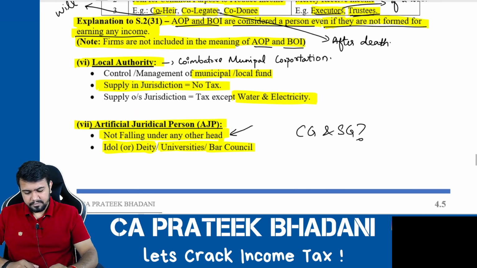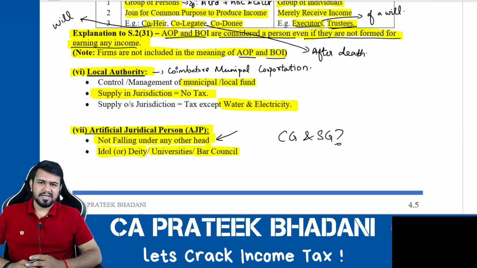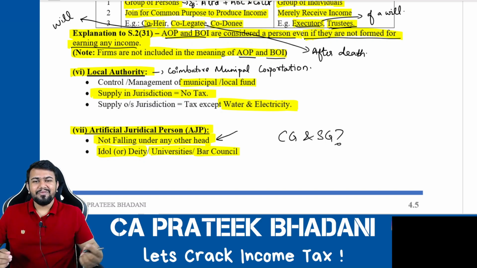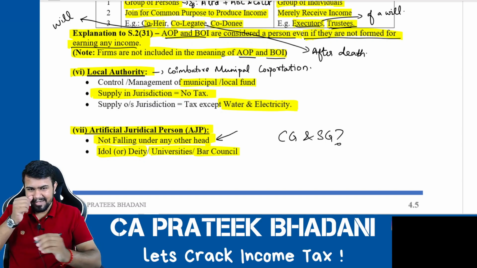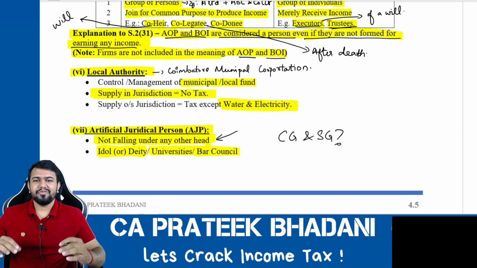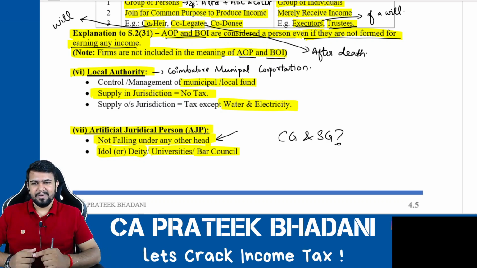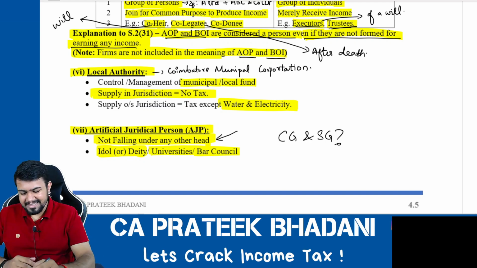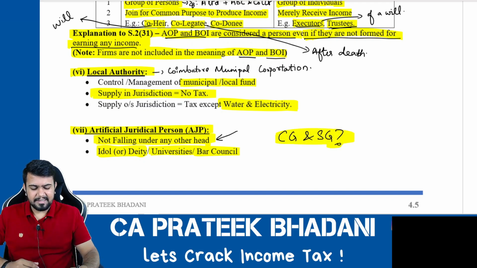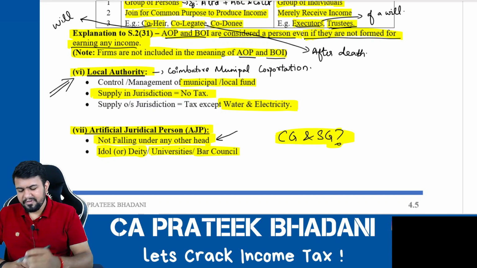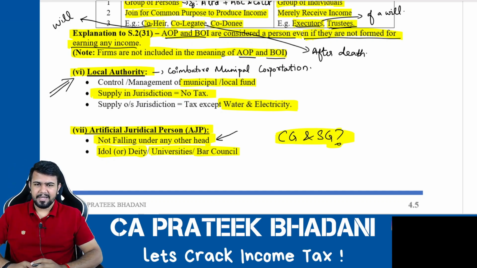But Kanna, this is where the beauty of interpretation comes. Whenever you are reading law, law can be interpreted by what is present in the law, meaning whatever wordings are given, that you have to read and find out the meaning. However, law can also be interpreted by seeing what is not present in the law. Let me give an example. This is the perfect example of central government and state government. In the Income Tax Act, local authority is specifically mentioned as a type of person. Correct?